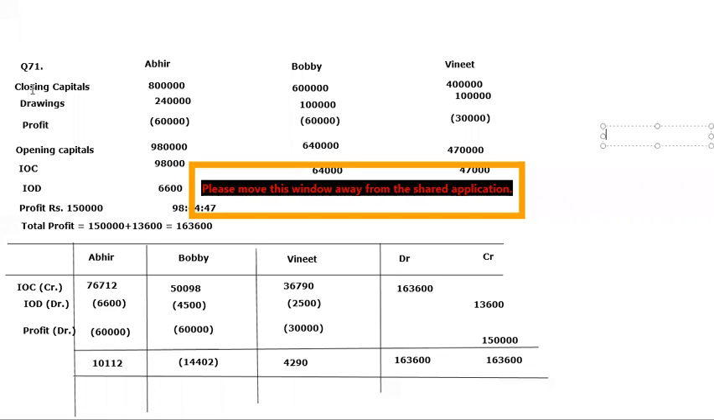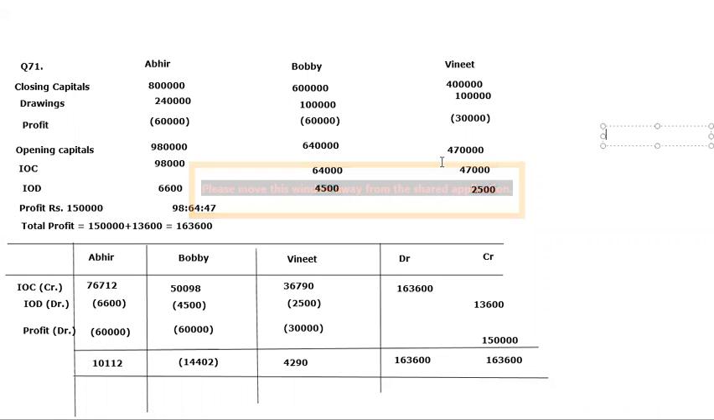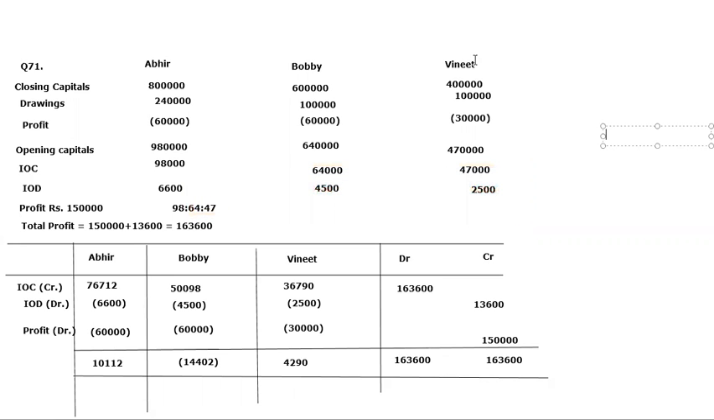Question number 71 of fundamentals. Abir, Bobby and Vineet, three partners are there. The capitals are closing. So first of all, we have found out their opening capital, and 9,80,000 is of Abir, 6,40,000 is of Bobby, and 4,70,000 is of Vineet.